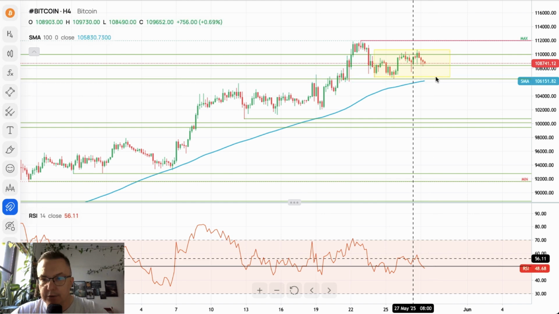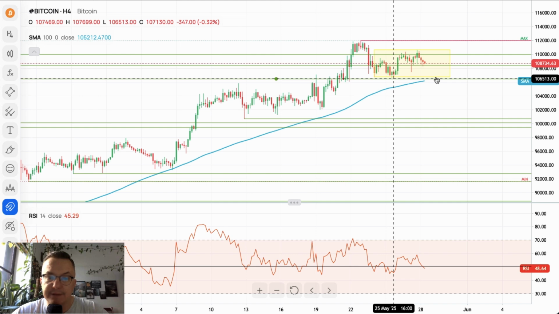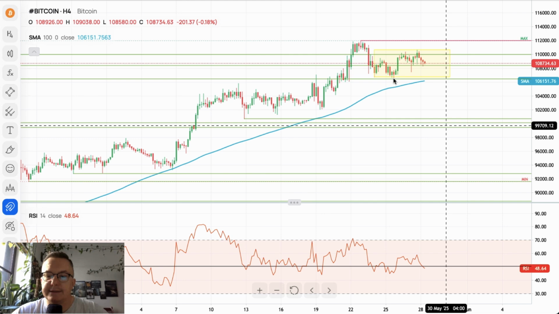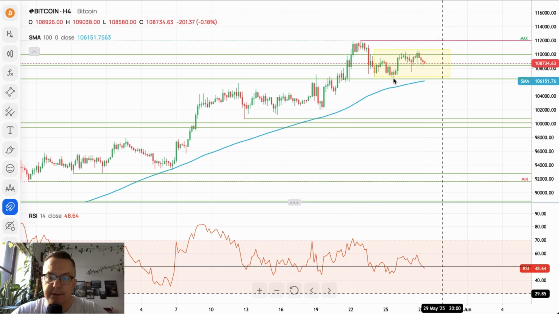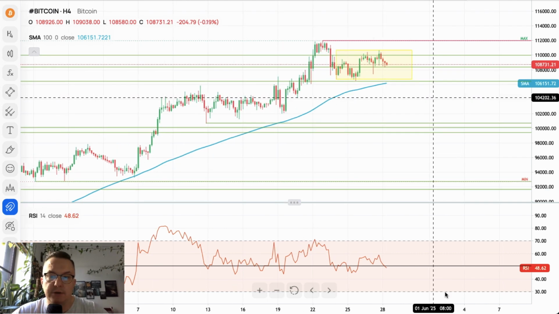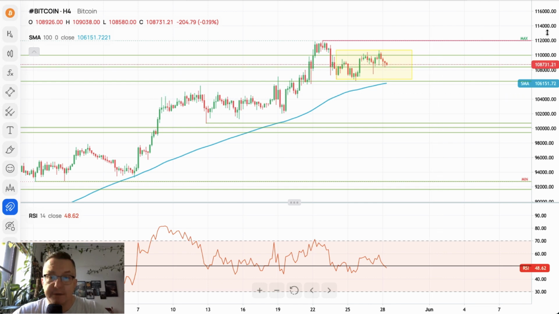Only a breakout out of the range to the downside, below the 100 periods moving average and below this level here, 106,513, gives us a clue that the market wants to go lower towards the next demand zone, which might correspond with the extremely oversold market conditions. Otherwise, the situation on Bitcoin looks very good for the bulls in the short term, mid term, and in the long term.